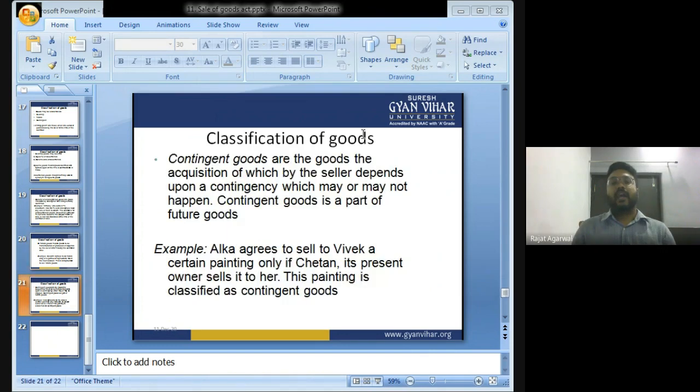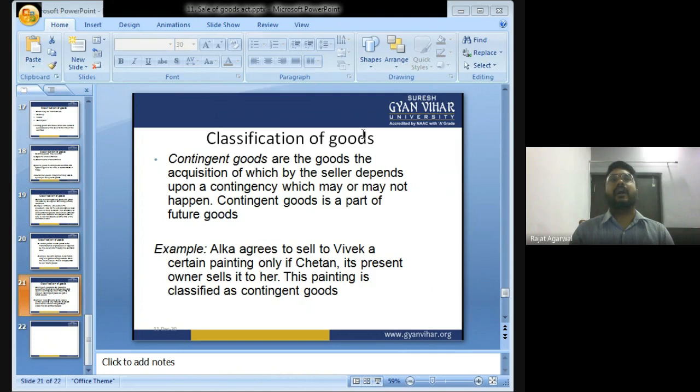Contingent goods. Contingent goods are those goods the classification of which by the seller depends upon a contingency which may or may not happen. Contingent goods are a part of future goods.